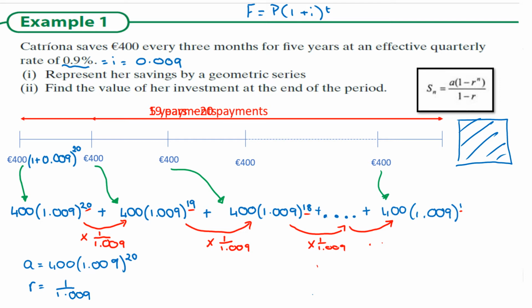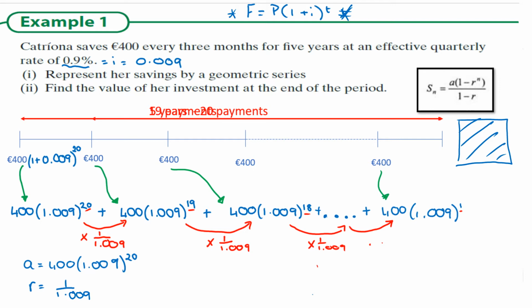And the reason I focus on where that is is because it allows us to understand, are we moving forward into the future where we can use this future value formula? Or are we working backwards? And sometimes we will have to work backwards. And if we work backwards, we're working with the present value formula. So for the moment, I will be sticking to this idea of starting where the sequence itself starts and working with the sequence as is.